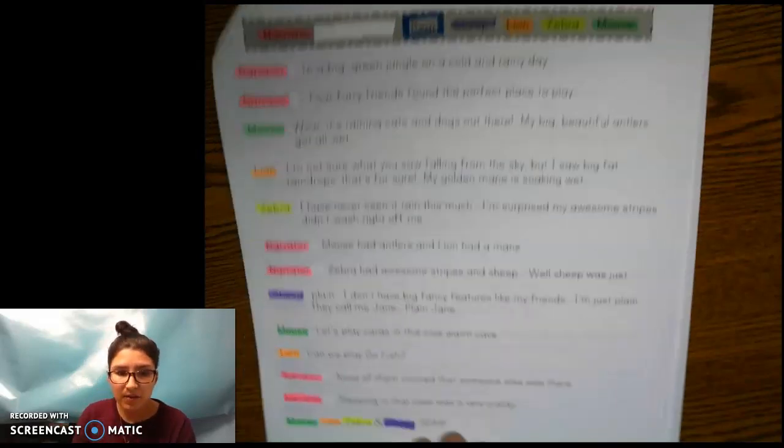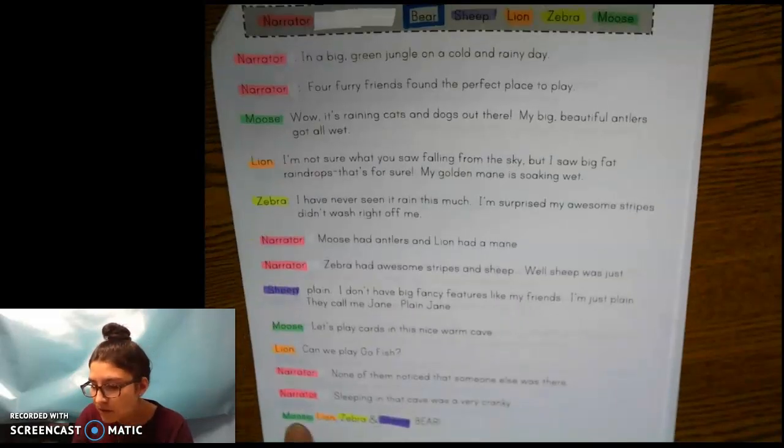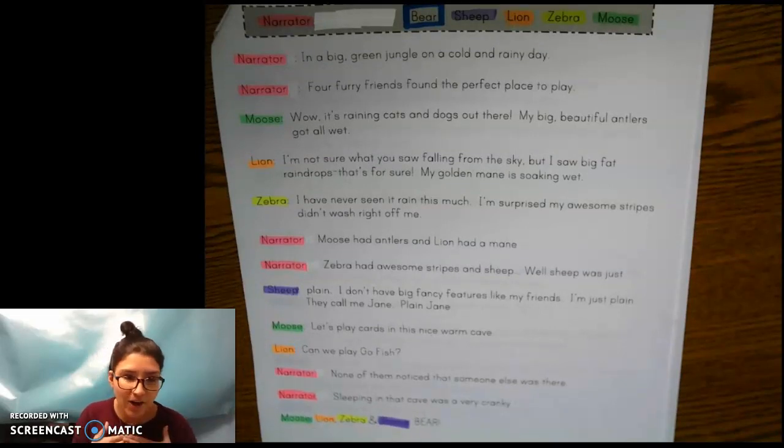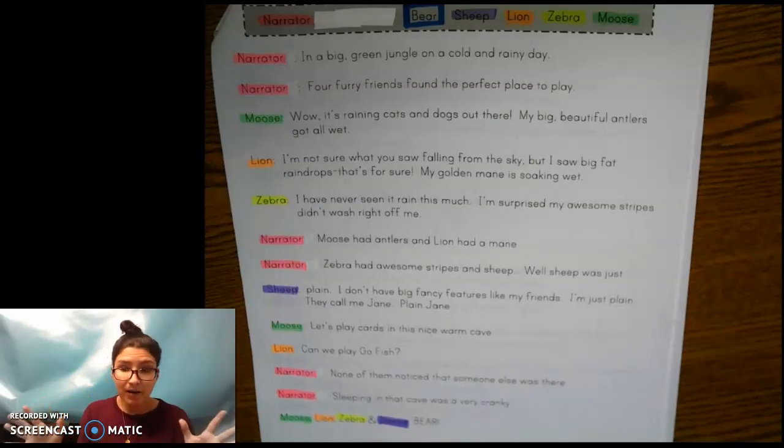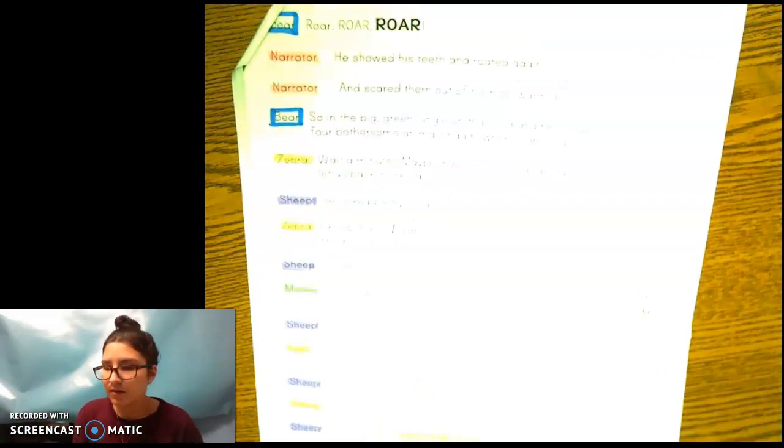Now, right here, I want to show you something. It says moose, lion, zebra, and sheep. So, I'm playing all those characters. So, if there were other people here with me, we would all at the same time say bear, right? So, all these characters at the same time say bear. So, that's what they see in the cave. I'm going to flip my script. Here's bear.